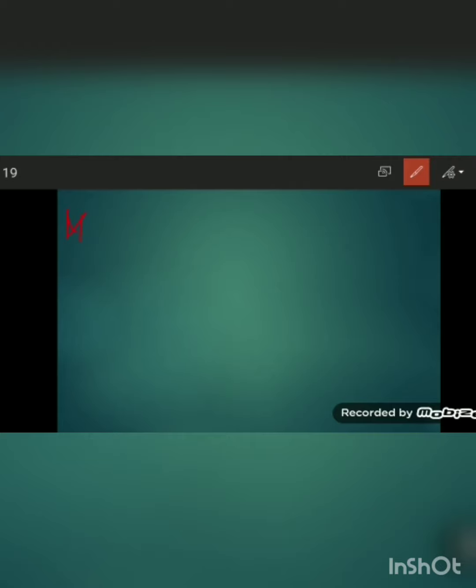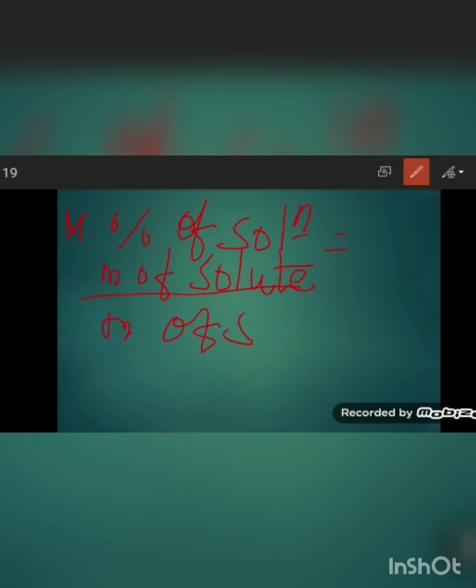Mass percentage of solution is equal to mass of solute upon mass of solution multiplied by 100, which is equal to 40 upon 360 multiplied by 100, and when you calculate it will become 11.1%. So this way we can find the mass percentage of any solution.